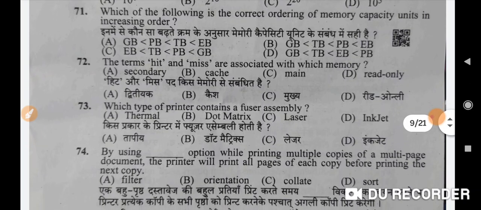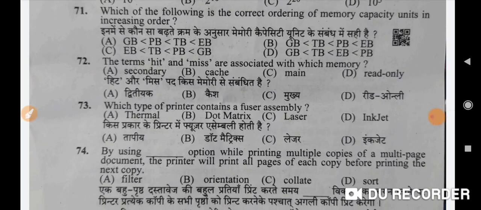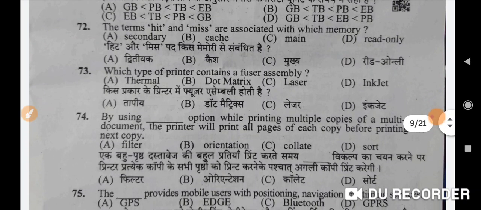नेक्स्ट इज, विच ऑफ द फॉलोइंग इज द करेक्ट ऑर्डरिंग ऑफ मेमोरी कैपेसिटी यूनिट्स इन इंक्रीजिंग ऑर्डर? इसमें करेक्ट ऑप्शन है B, GB, then TB, then PB, then EB. Next is, the terms hit and miss are associated with which memory? Cache memory. B is the correct option here.